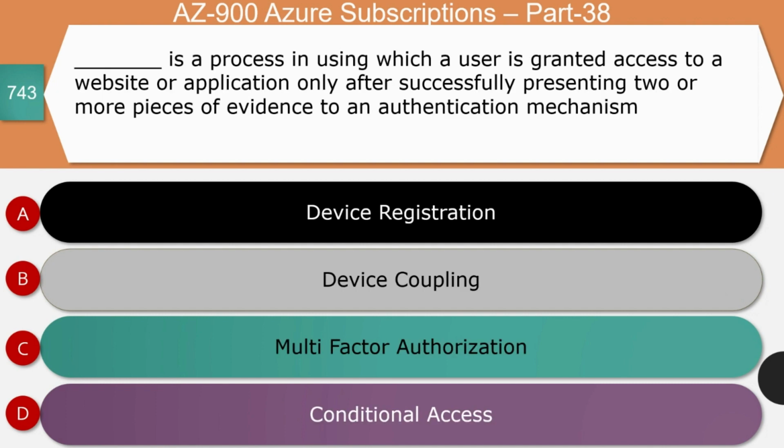Next question, dash is a process using which a user is granted access to a website or application only after successfully presenting two or more pieces of evidence to an authorization mechanism. How is it called? Is it device registration, device coupling, multi-factor authorization, or conditional access? The right answer for this question is multi-factor authorization.